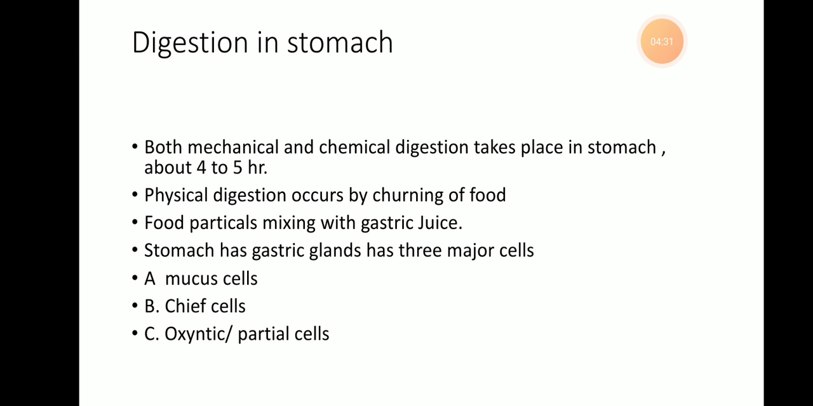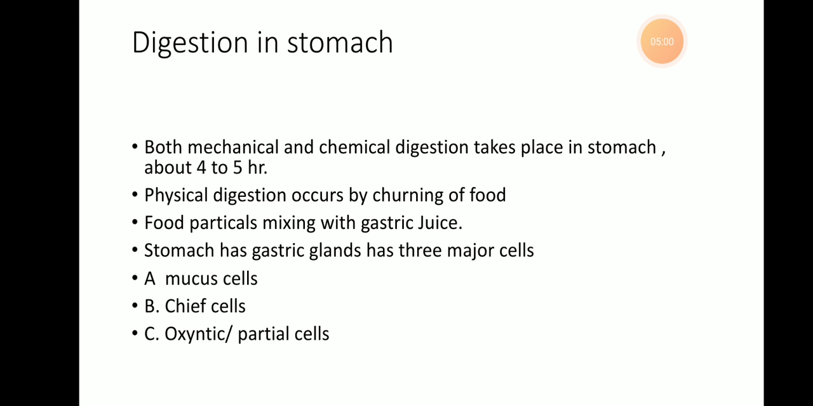The physical digestion occurs by churning of the food. Churning, घुसळणे. The thick muscular wall of the stomach helps in the churning process. Churning further breaks down the food particles and also helps in mixing of gastric juice. The gastric juice is secreted by the mucosal layer of the stomach having the gastric glands. These gastric glands which are present are of three types: